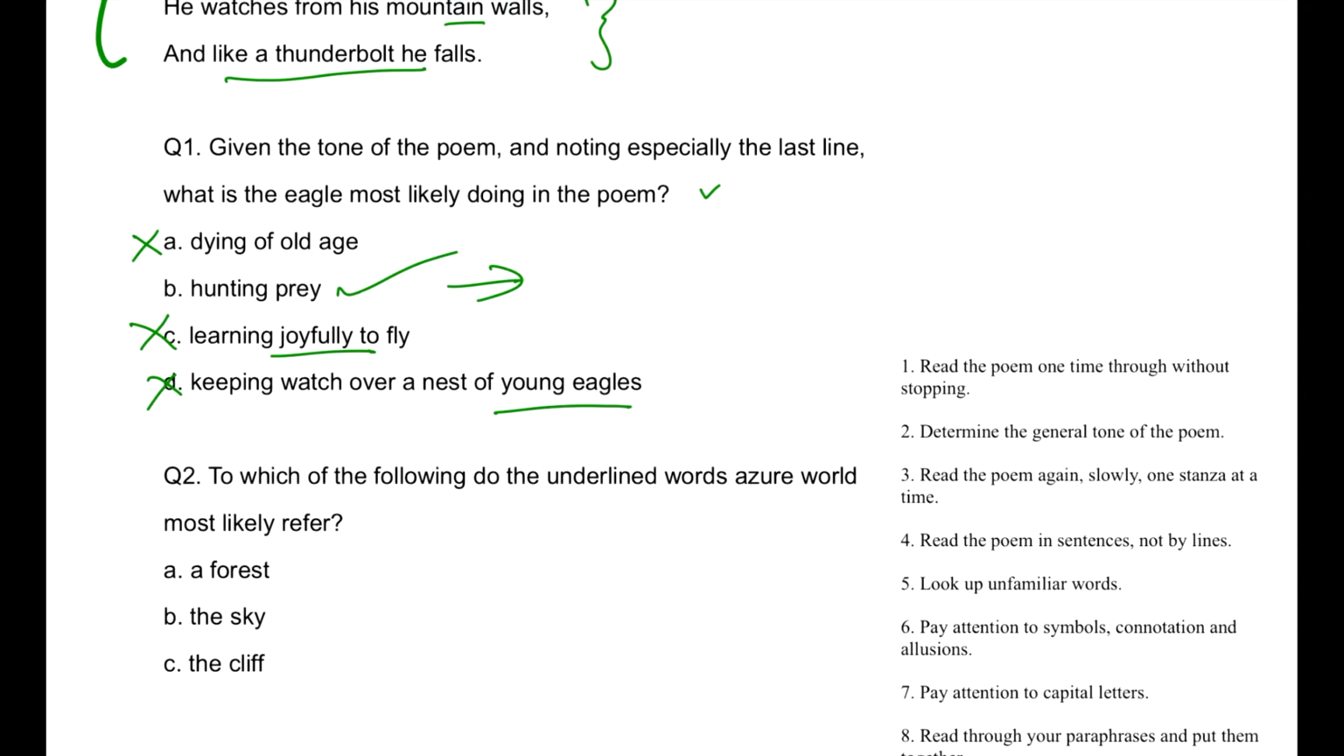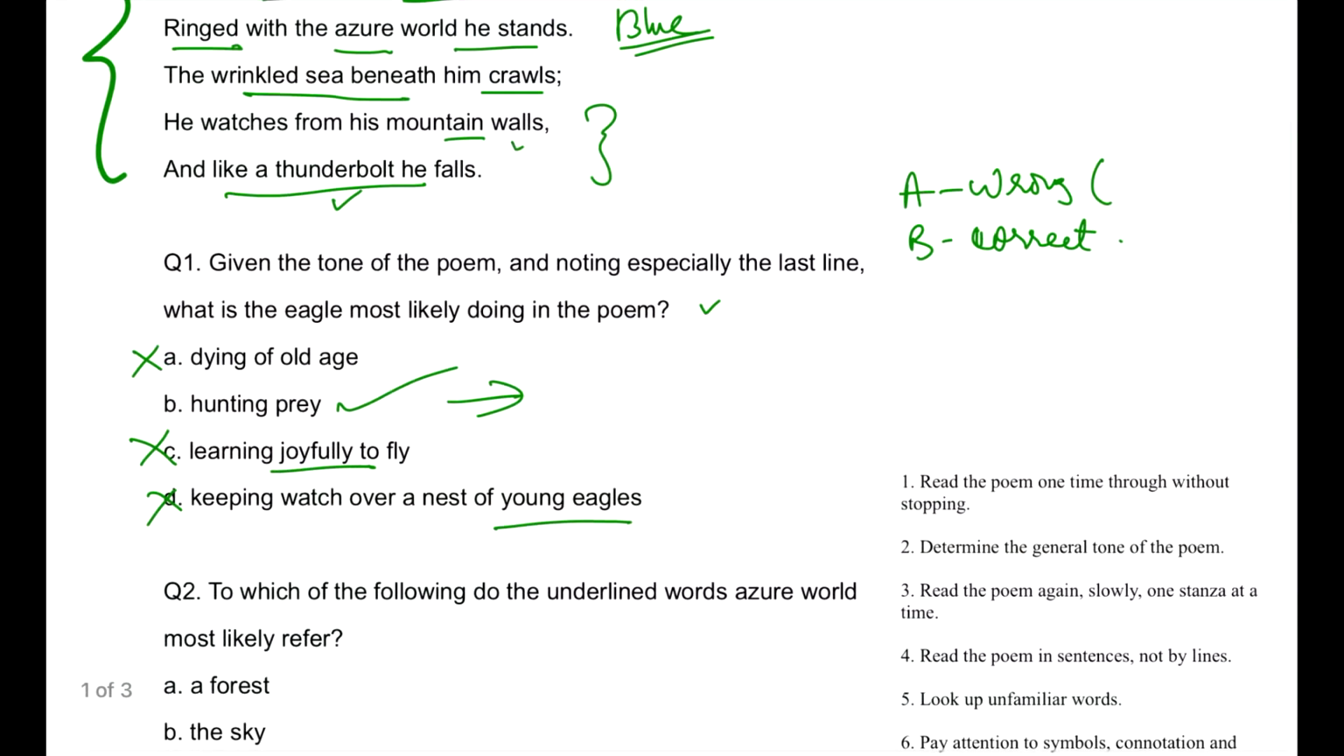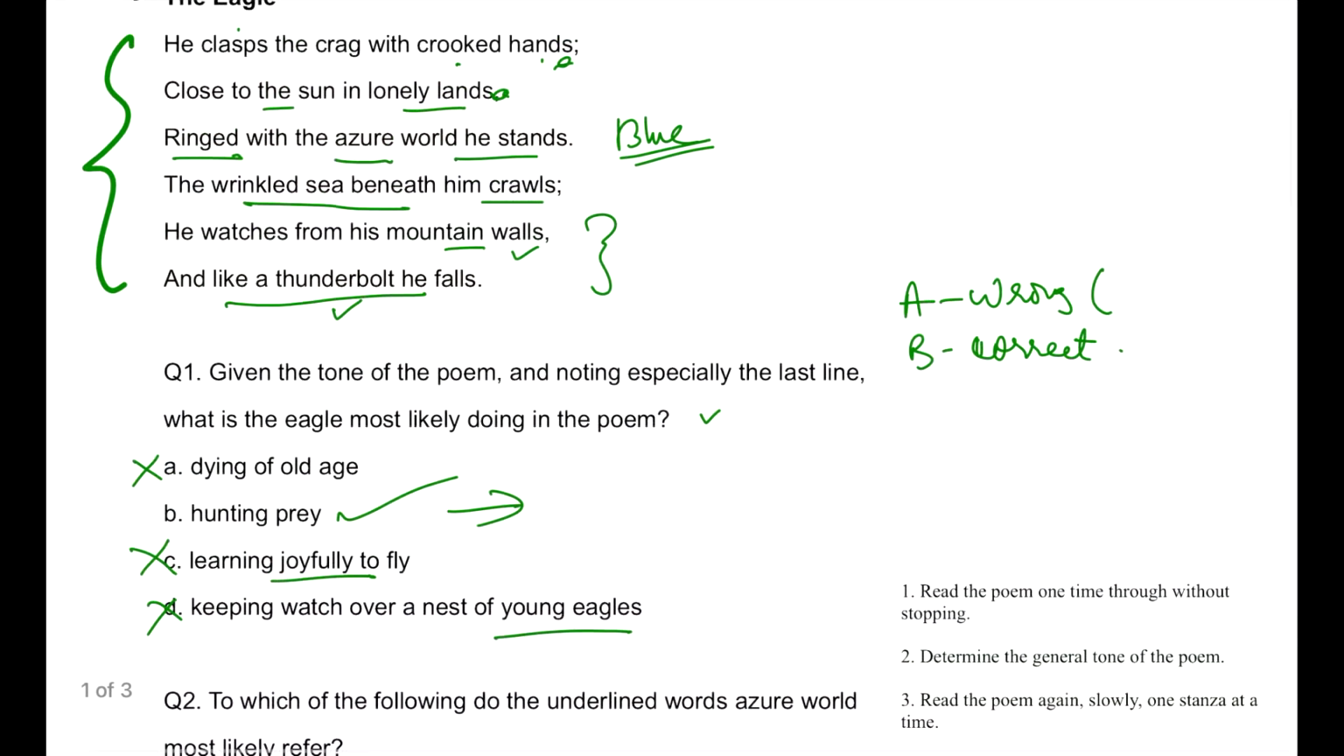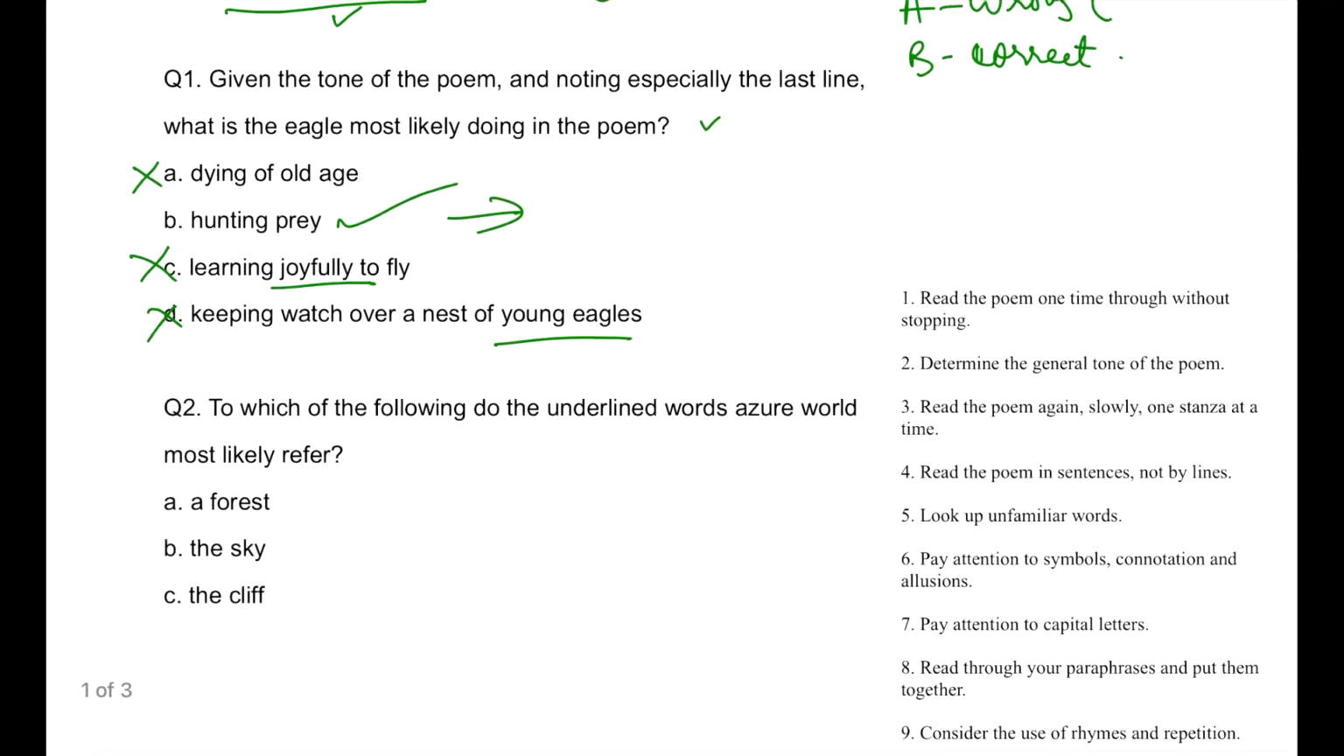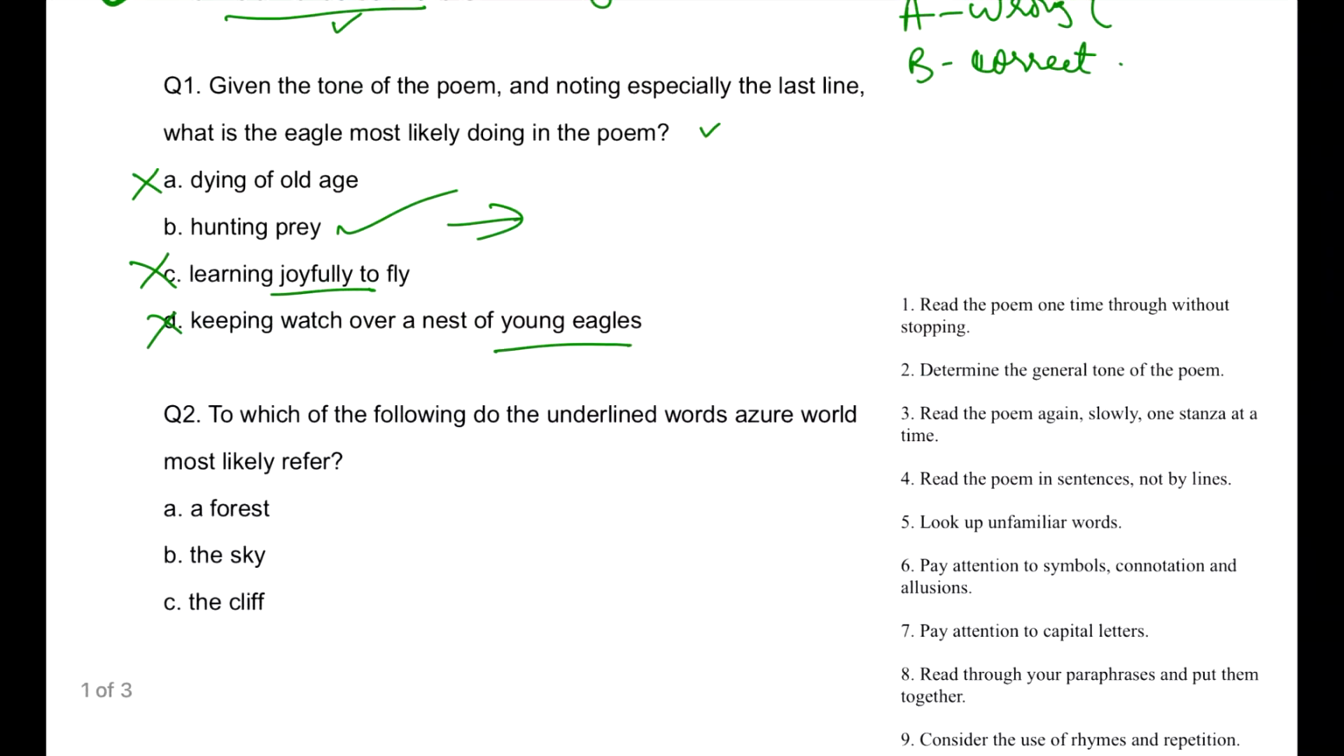So if you are noting down the answers, how will you make notes? A is wrong. Why is A wrong? Because there is nowhere mentioned about the dead or dying position of the eagle. Similarly, B is correct. You will write it down. Why? Because of the keyword thunderbolt, because of the keywords mountain walls and similar things. So therefore, you understand the answer is B. इस तरह से answer लिखोगे तो कभी भी गलती नहीं होगी.